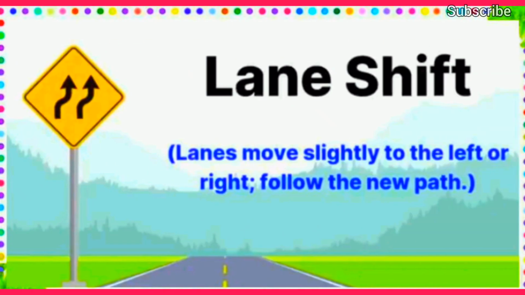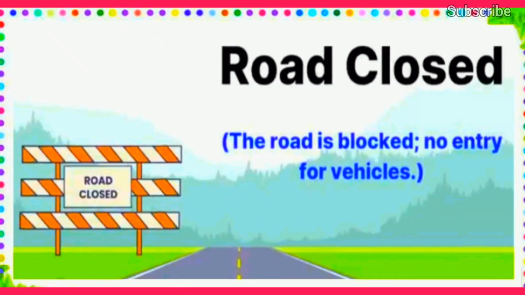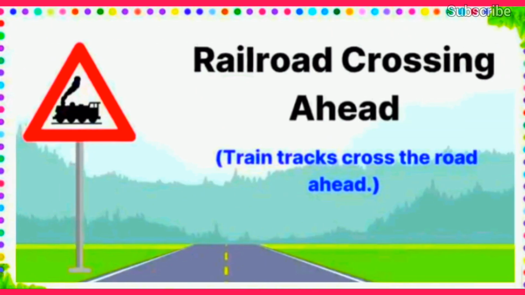Lane shift. Lanes move slightly to the left or right. Follow the new path. Road closed. The road is blocked. No entry for vehicles. Railroad crossing ahead. Train tracks cross the road ahead.